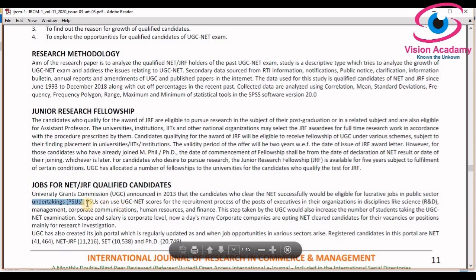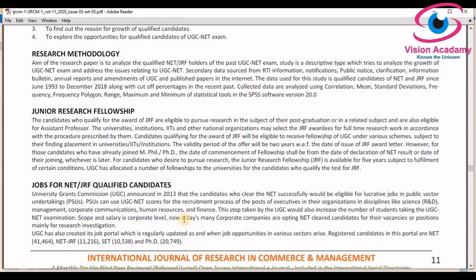UGC directed that PSUs can use UGC NET scores for the recruitment process for the post of executives in their organization in disciplines like science R&D, management, corporate communication, human resources and finance. The scope and salary are at corporate level.